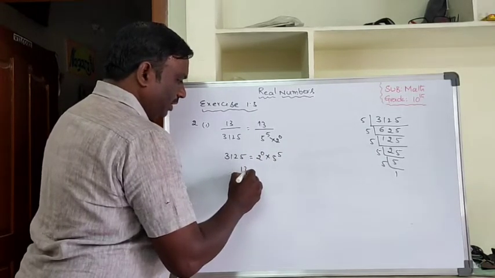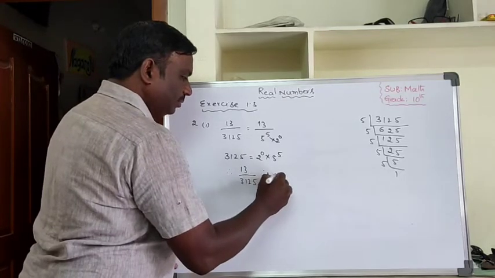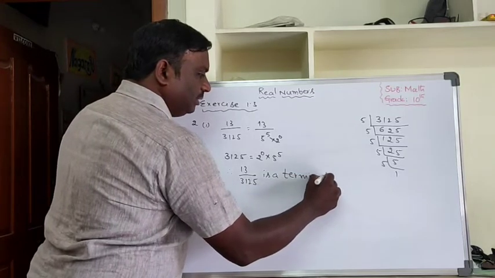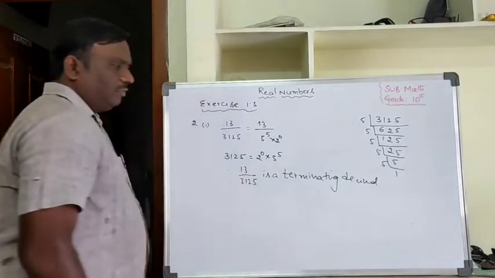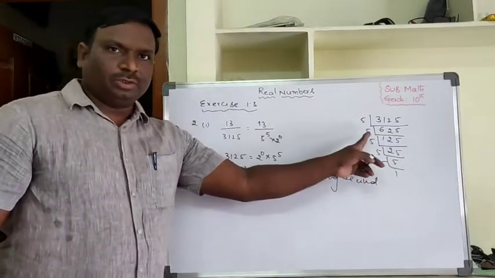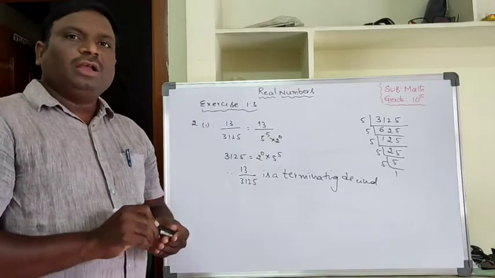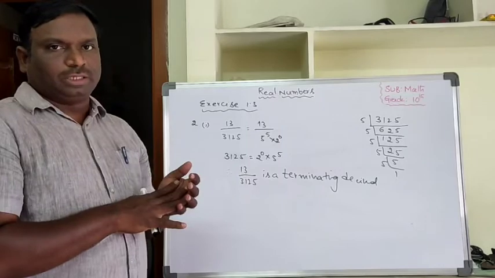Therefore, 13 by 3125 is a terminating decimal. Just that is enough. No need to change into decimal form. They are not asking to change into decimal form. We just have to say whether they are terminating decimals or non-terminating repeating decimals.